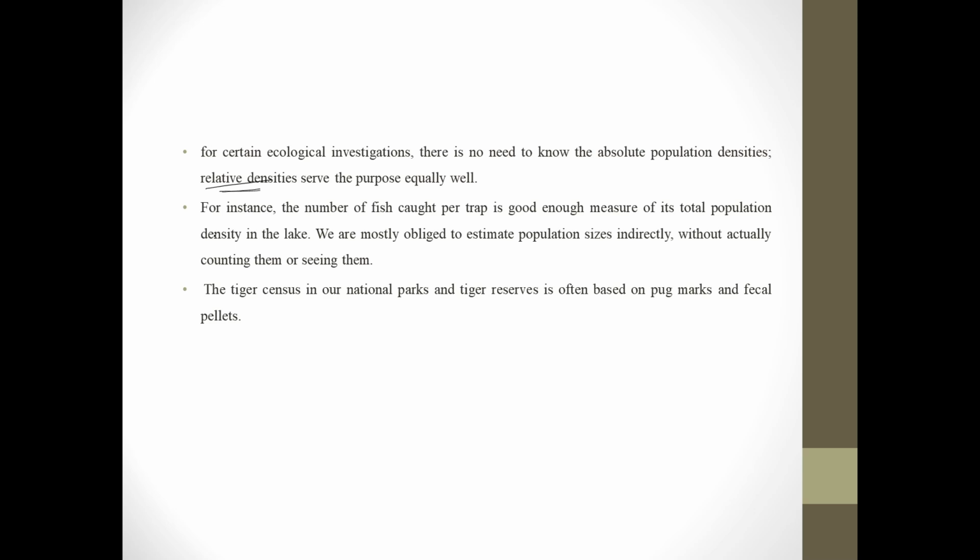The tiger census in national parks and tiger reserves is based upon the pug marks and fecal pellets. So such type of observation we call indirect observation, right, where we have not directly seen the organism but we have seen its presence, such as pug marks, fecal matter, etc.